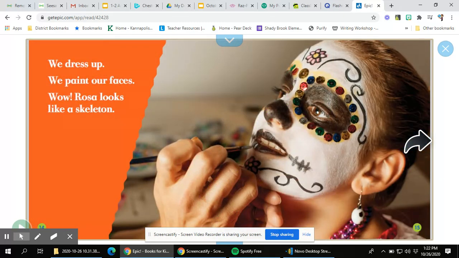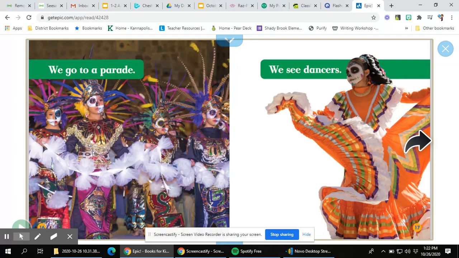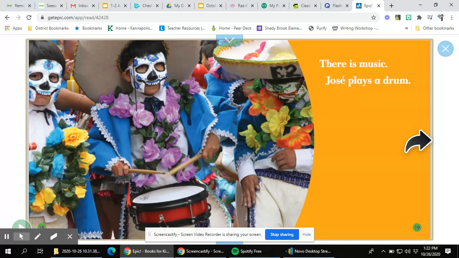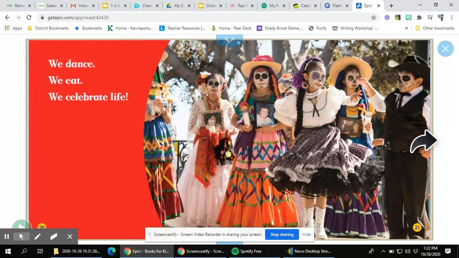The skeletons that are painted on their faces and around are just a remembrance that when we pass on that we are skeletons, and it's not meant to be scary at all. They have parades, dancers, music, and it's to celebrate life.